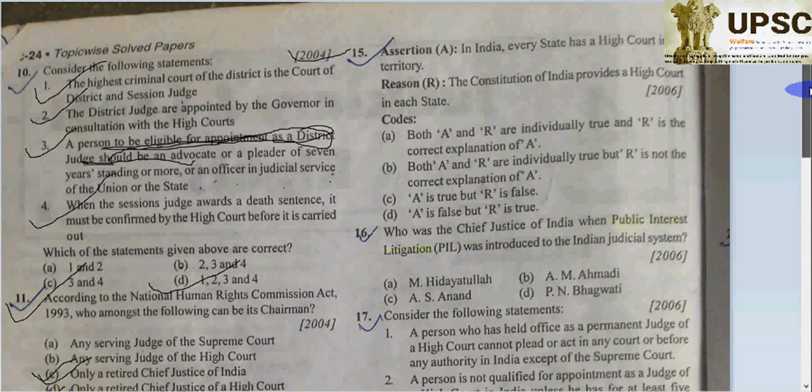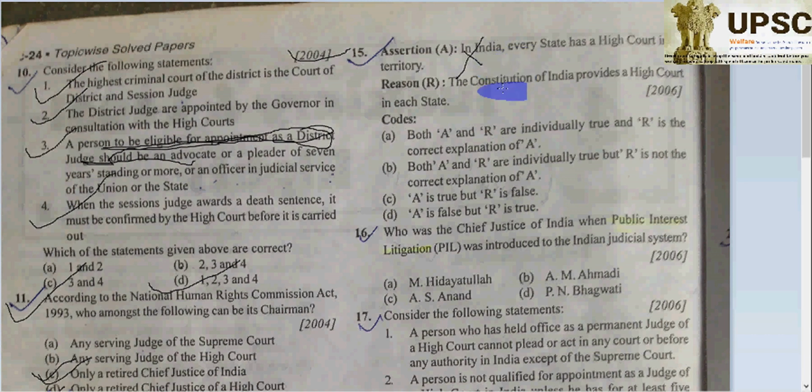Next question. Assertion is: in every state in India, every state has a High Court in its territory. Not so. So the assertion is going to be wrong, because Maharashtra, of course, the Mumbai High Court has jurisdiction over both Maharashtra and Goa. And Chandigarh, Haryana and Punjab share one, as we know.